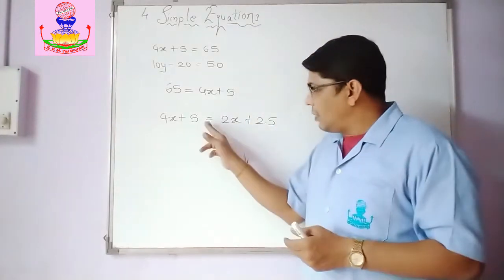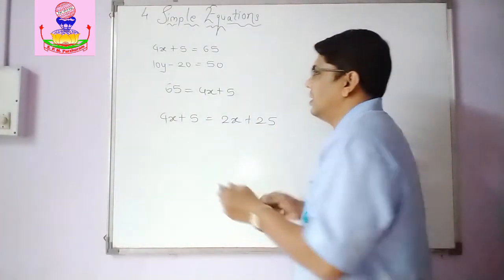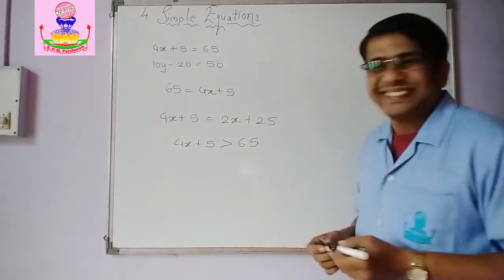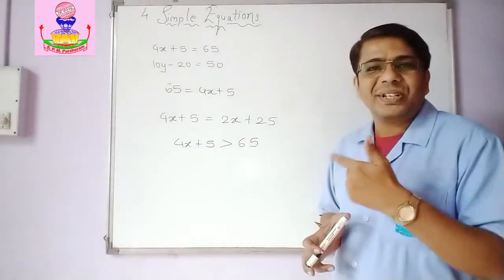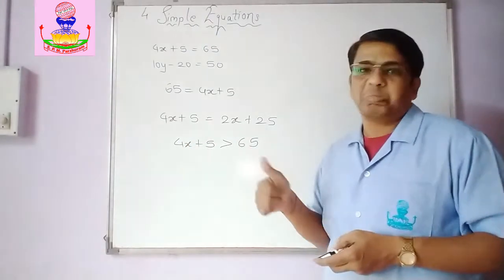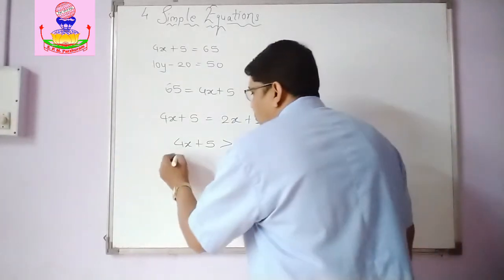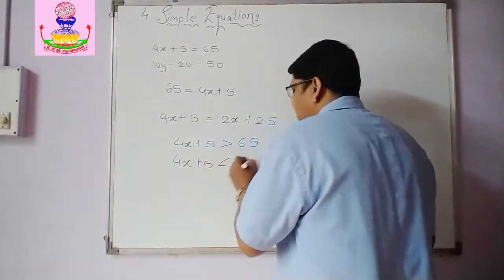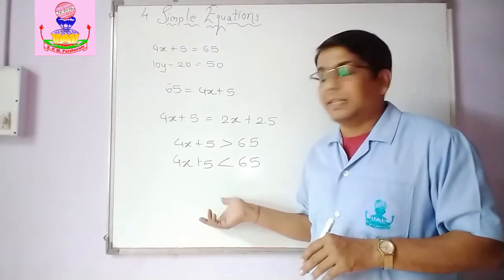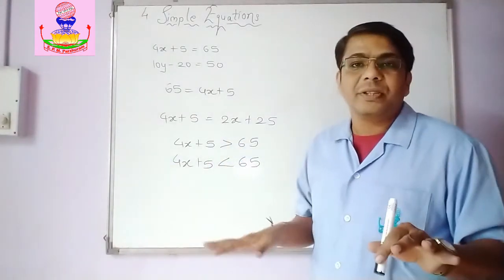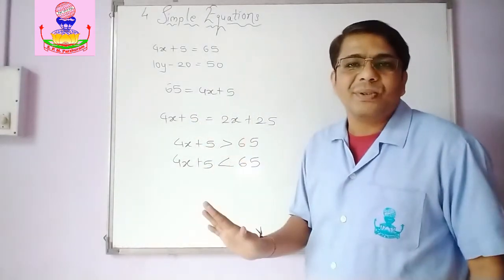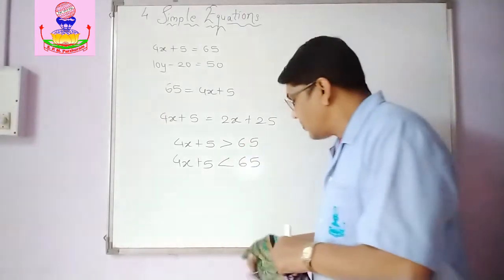And on solving, you will get the condition. But suppose there is no equality sign here, for example, if it was 4x plus 5 is greater than 65. This is not an equation. It means that this expression is greater than 65. Or suppose it is 4x plus 5 less than 65. No, we cannot do it. This cannot be called an equation because it does not have an equality sign, and we cannot solve it. So an equation should always have an equal to sign. Do you understand? Then only you can solve.